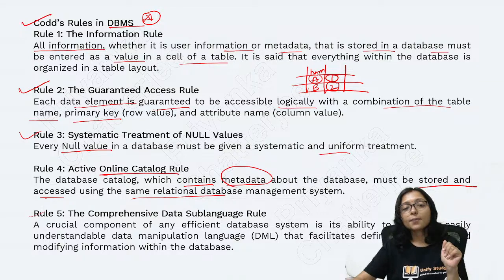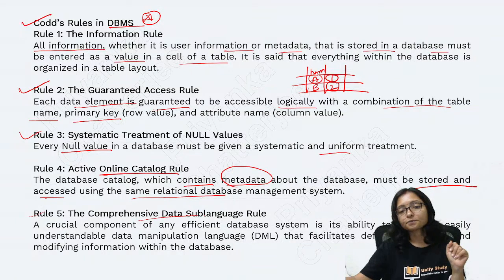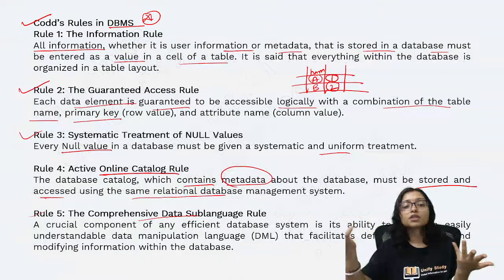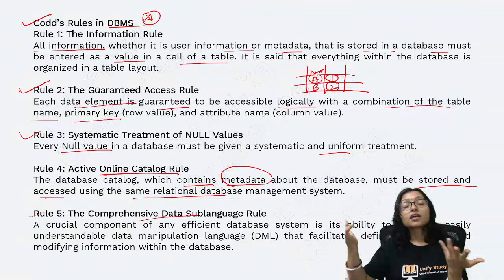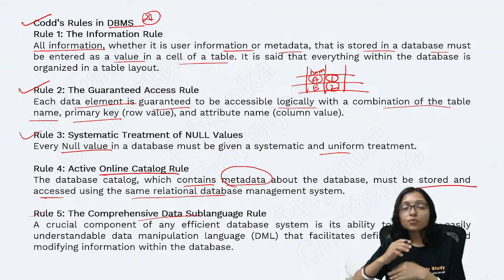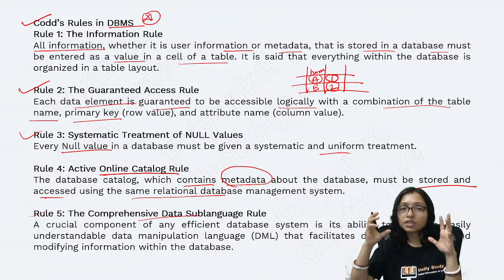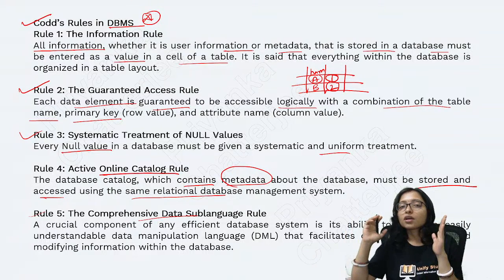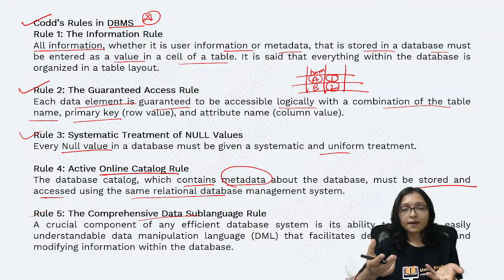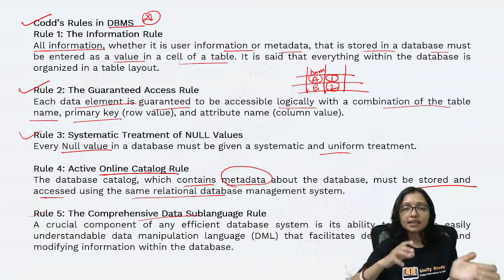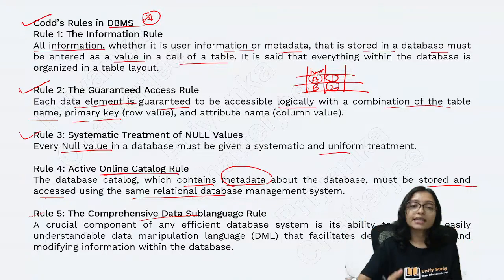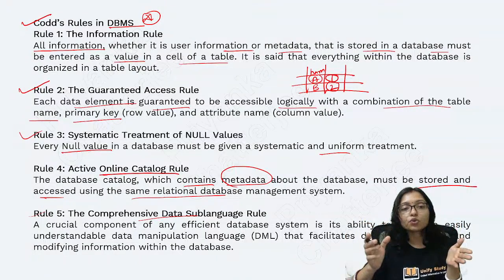Next one is the comprehensive data sublanguage rule. Comprehensive data sublanguage rule means what? DML, data manipulation language, because throughout the database you have to manipulate the data, like insert data, update data, delete data. These are the data manipulation, right?